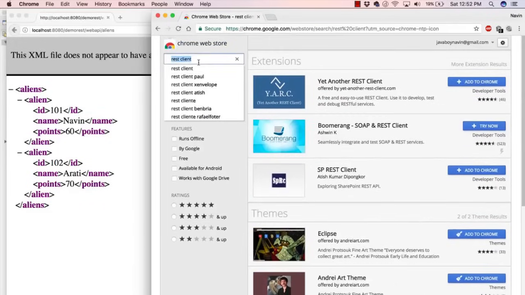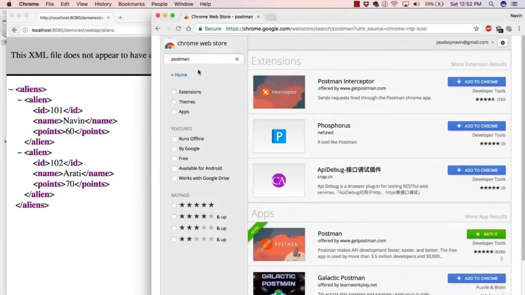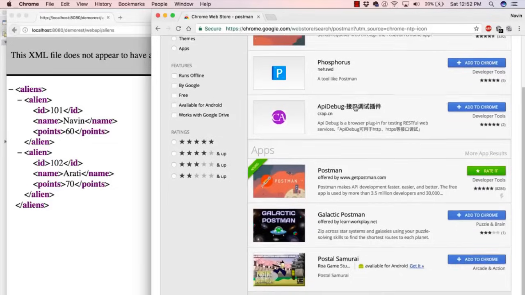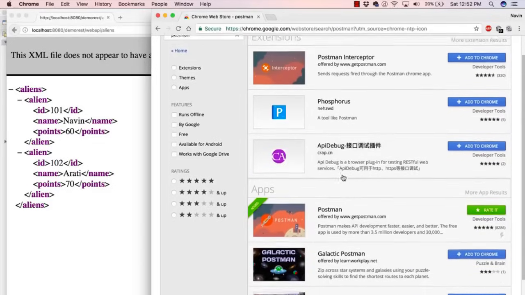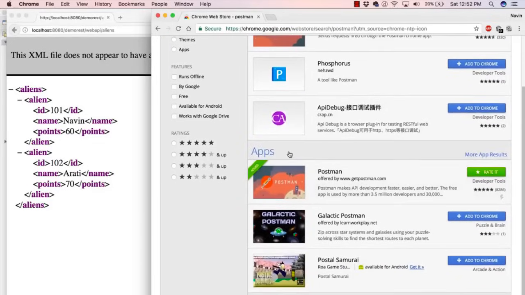So we'll search for Postman, and okay, so this is not this one, this one. So this is the app. We don't have to focus on extensions. We have to focus on apps. So in these apps, this is the Postman. This is how it looks like. I have already added it into Chrome.